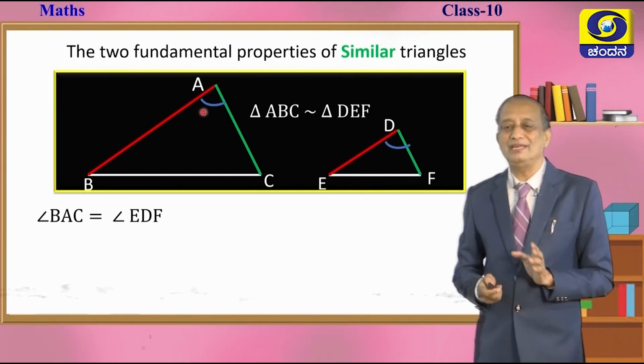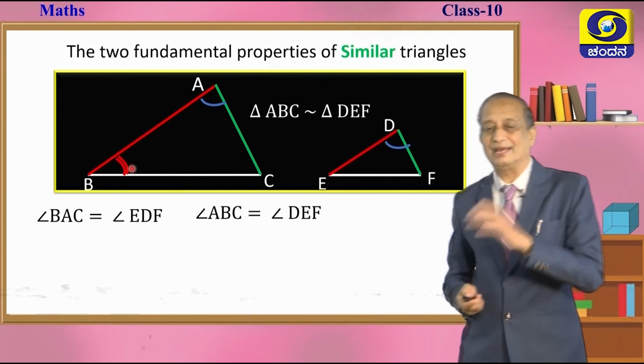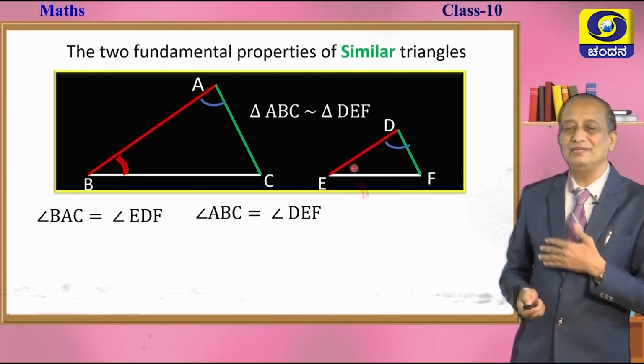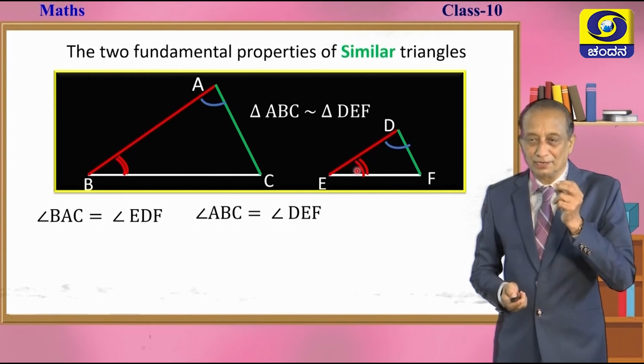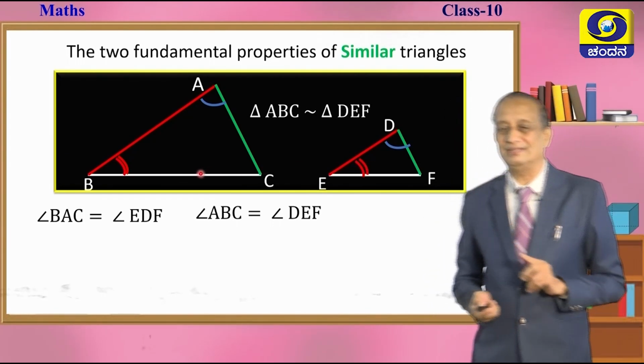Now, come to B and E. Measure angle B and angle E. You will see that angle B is equal to angle E. So, we put two arcs there.